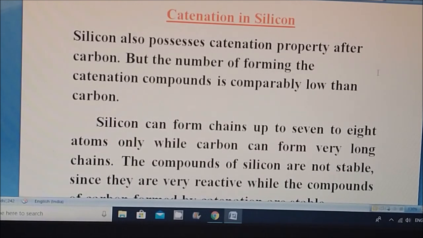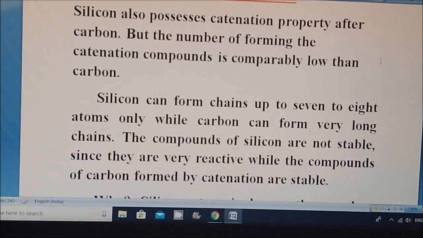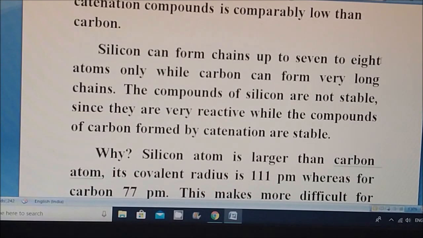The number of catenation compounds formed is comparably lower than carbon. Silicon can form chains of only 7 to 8 atoms.